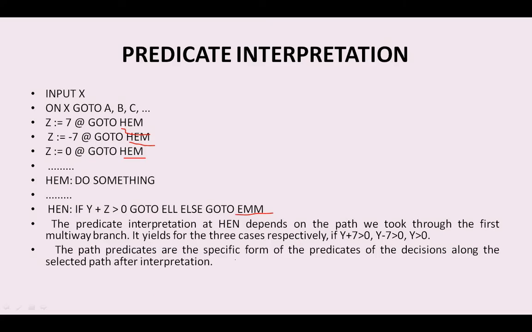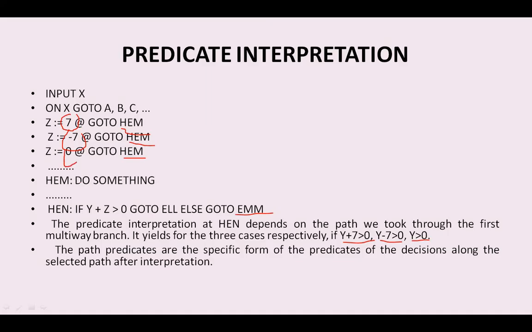Three cases, that is y plus 7 greater than or equal to 0, y minus 7 greater than or equal to 0, and y greater than or equal to 0. Why? Because the z value is given as 7, minus 7, and 0.